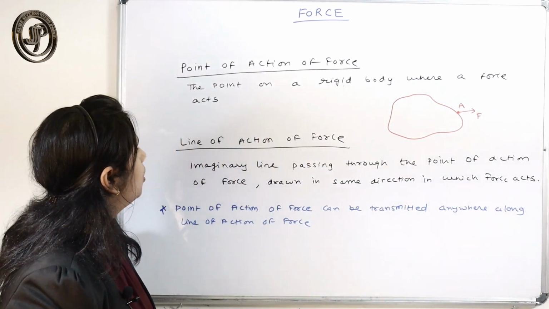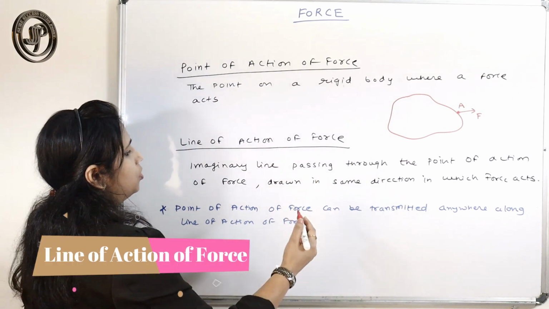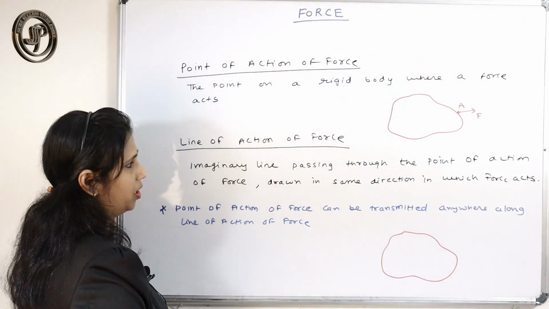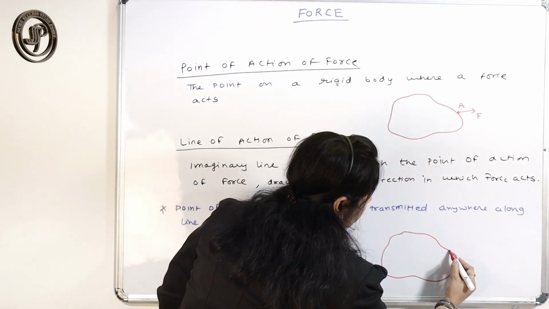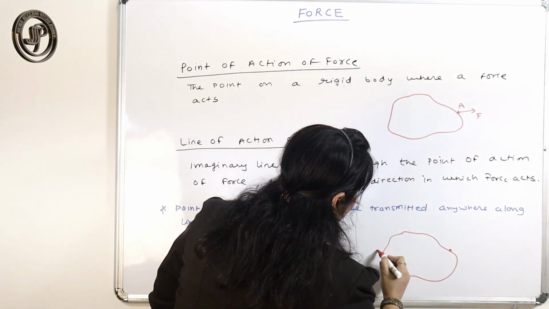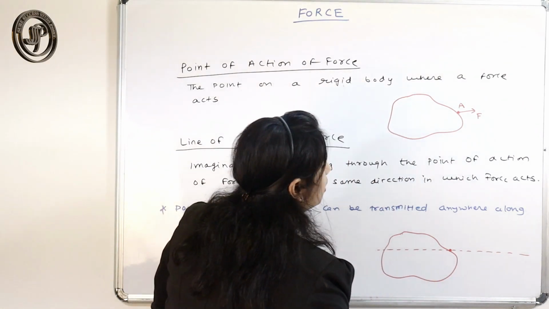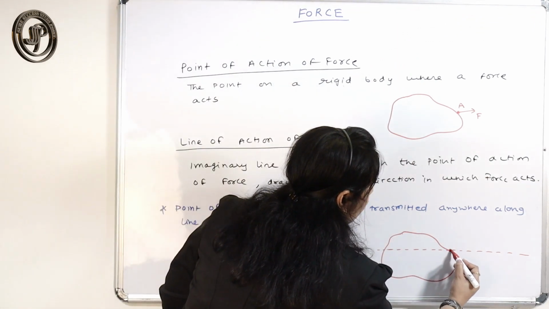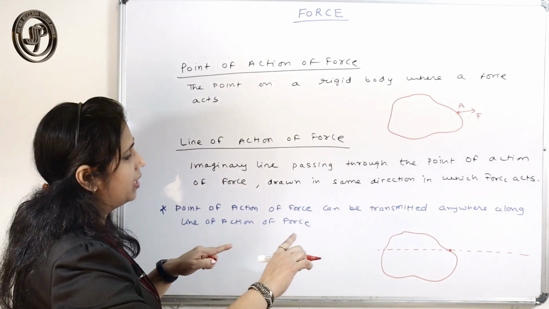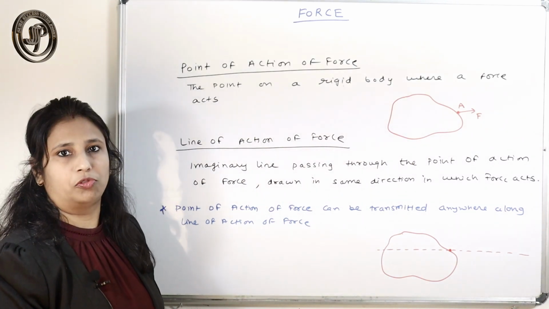Okay. Now the line of action of force. Suppose this is a rigid body. Here is the point of action of force. The imaginary line drawn in the direction of force that passes through the point of action of force is what is called the line of action of force.